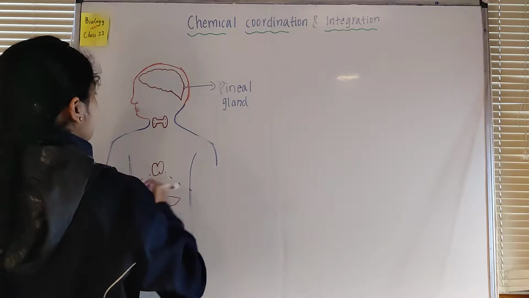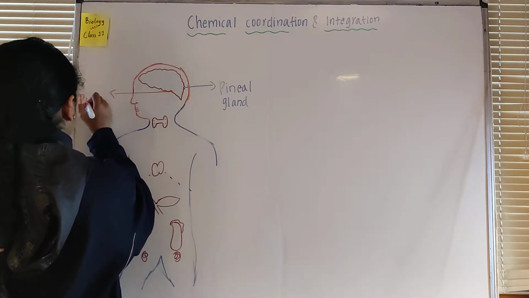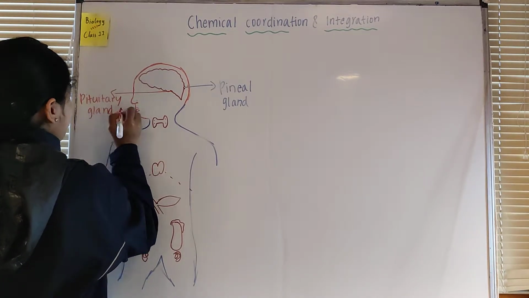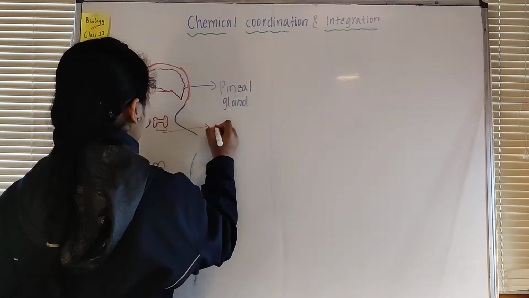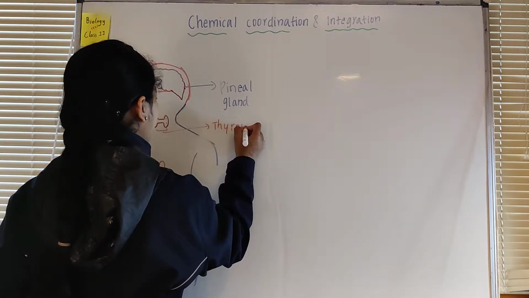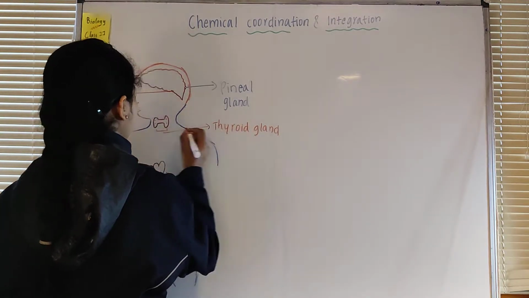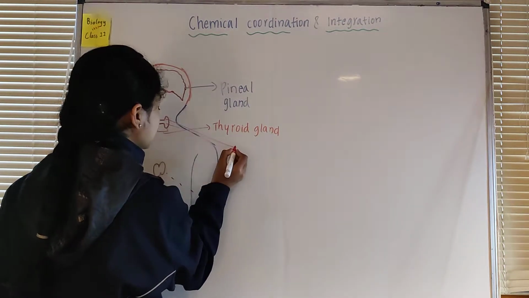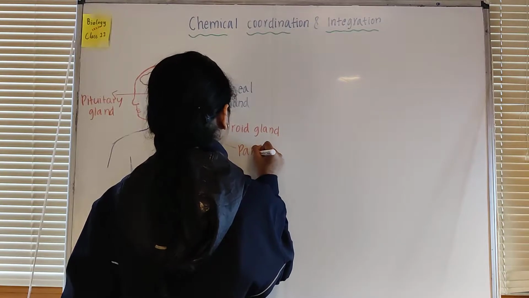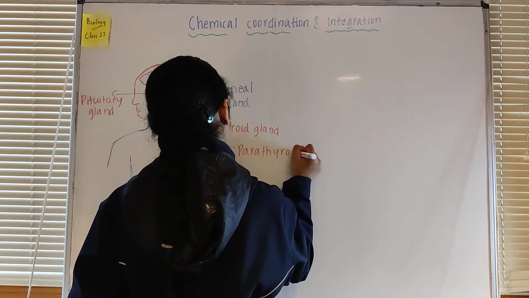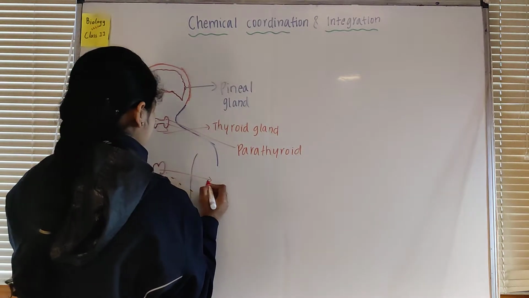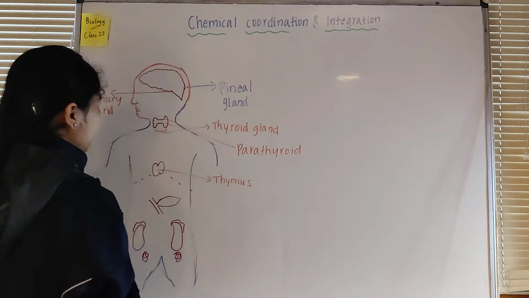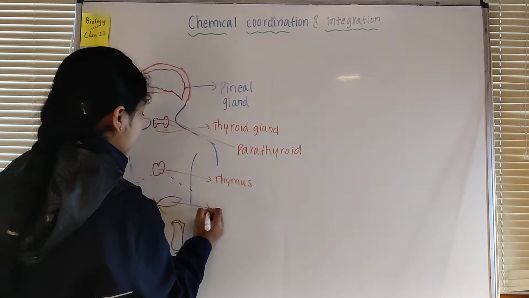Then here we have the pituitary gland. This is the thyroid gland. And these small glands that we see inside the thyroid gland, these little dots, are the parathyroid glands. This is the thymus gland. And then this is the pancreas.